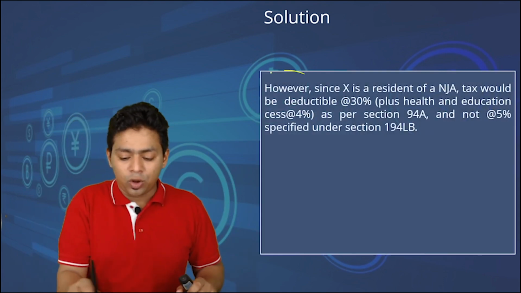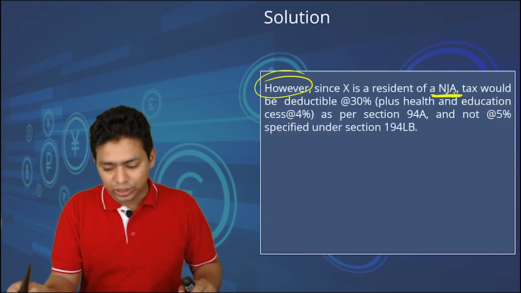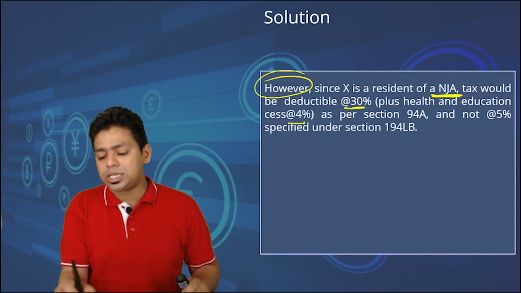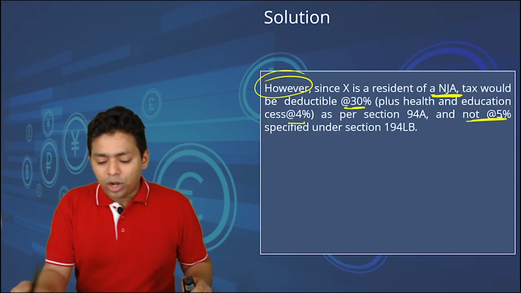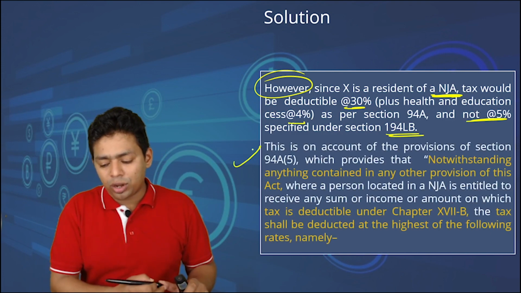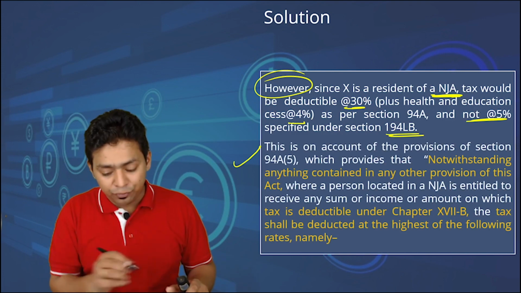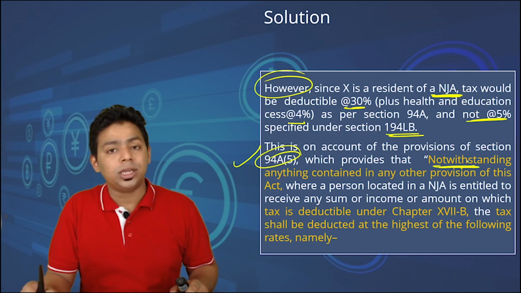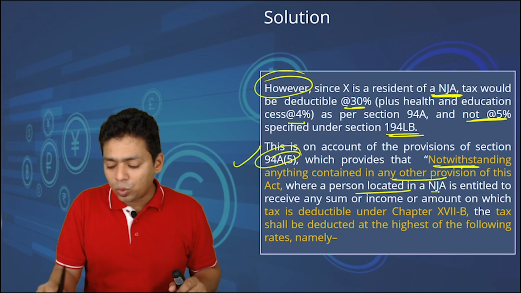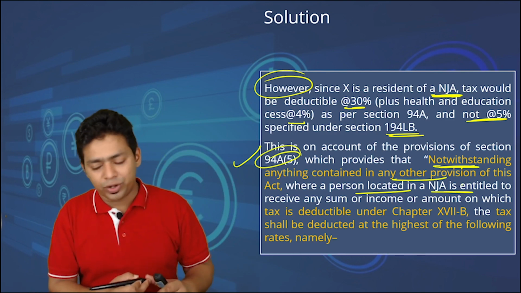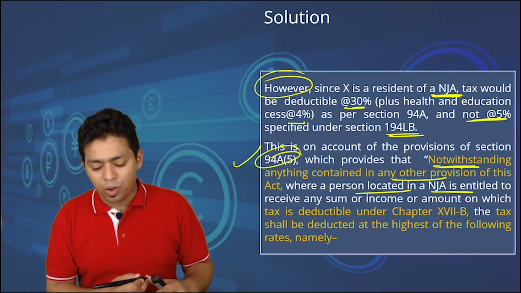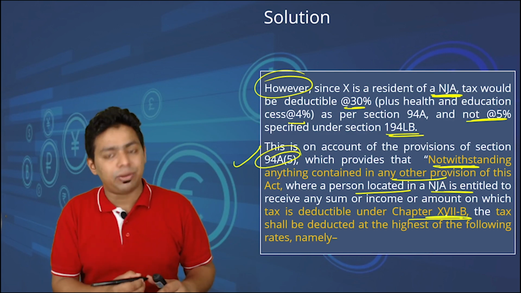In our case, the non-resident belongs to a notified jurisdictional area. The TDS will be a minimum of 30% plus cess, and not 5% specified under 194LB. This is on account of the provision of section 94A sub-section 5, which overrides, notwithstanding anything contained in any other provision of the Act, where a person located in a notified jurisdictional area is entitled to receive any sum or income or amount on which tax is deductible under chapter 17B.